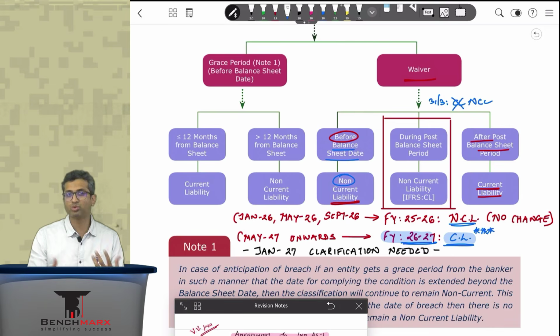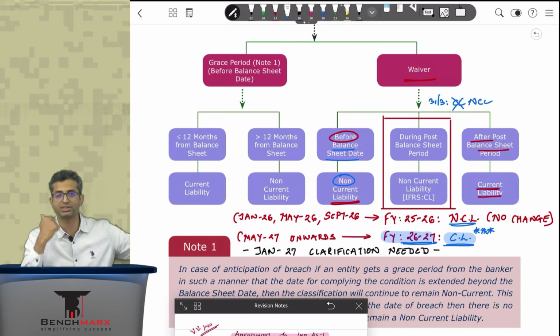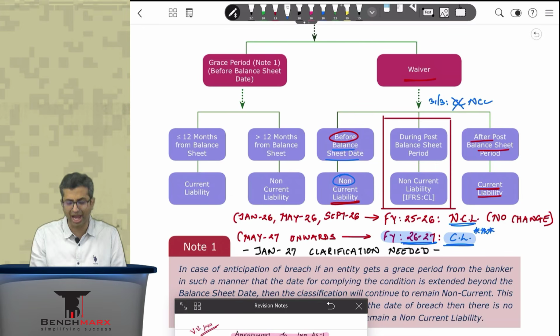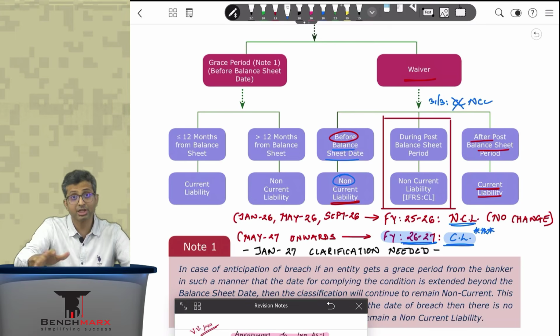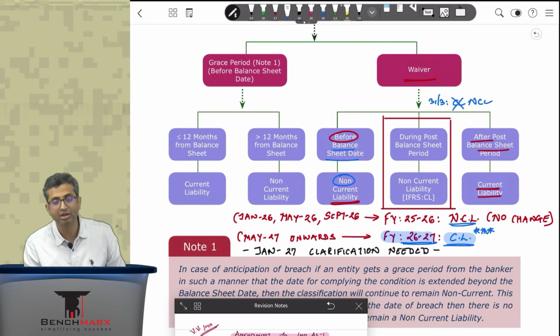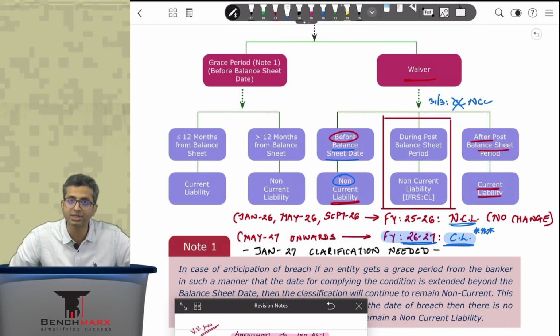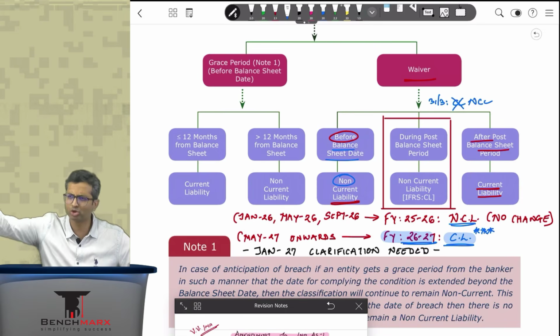Well, this was not in line with the international treatment. IFRS does not follow that. IFRS follows accrual and actual accounting, which means, think of it this way, in the post-balance sheet period it is possible that the loan may actually be repaid. Can you show a loan repayment on 31st March? No, on 31st March the loan is existing. Repaid later, so show a repayment in the next year.